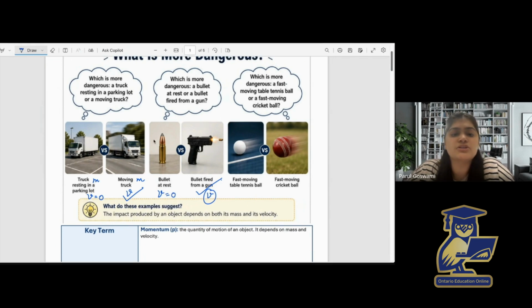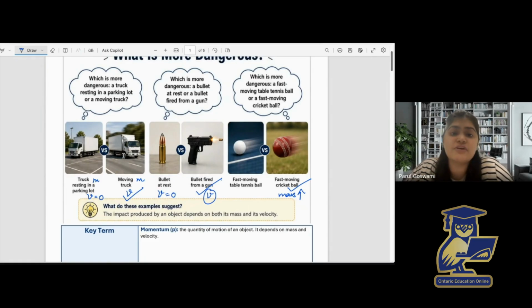Now look at the third question. Which has a greater impact, a fast moving table tennis ball or a fast moving cricket ball? As you know, a table tennis ball has less mass as compared to the cricket ball, so the cricket ball is going to be more impactful. In this case, what's the distinguishing feature? It's mass. A fast moving table tennis ball is less impactful, but the cricket ball is going to be more dangerous because its mass is greater. So what do these examples suggest? This suggests that impact depends on mass and velocity.